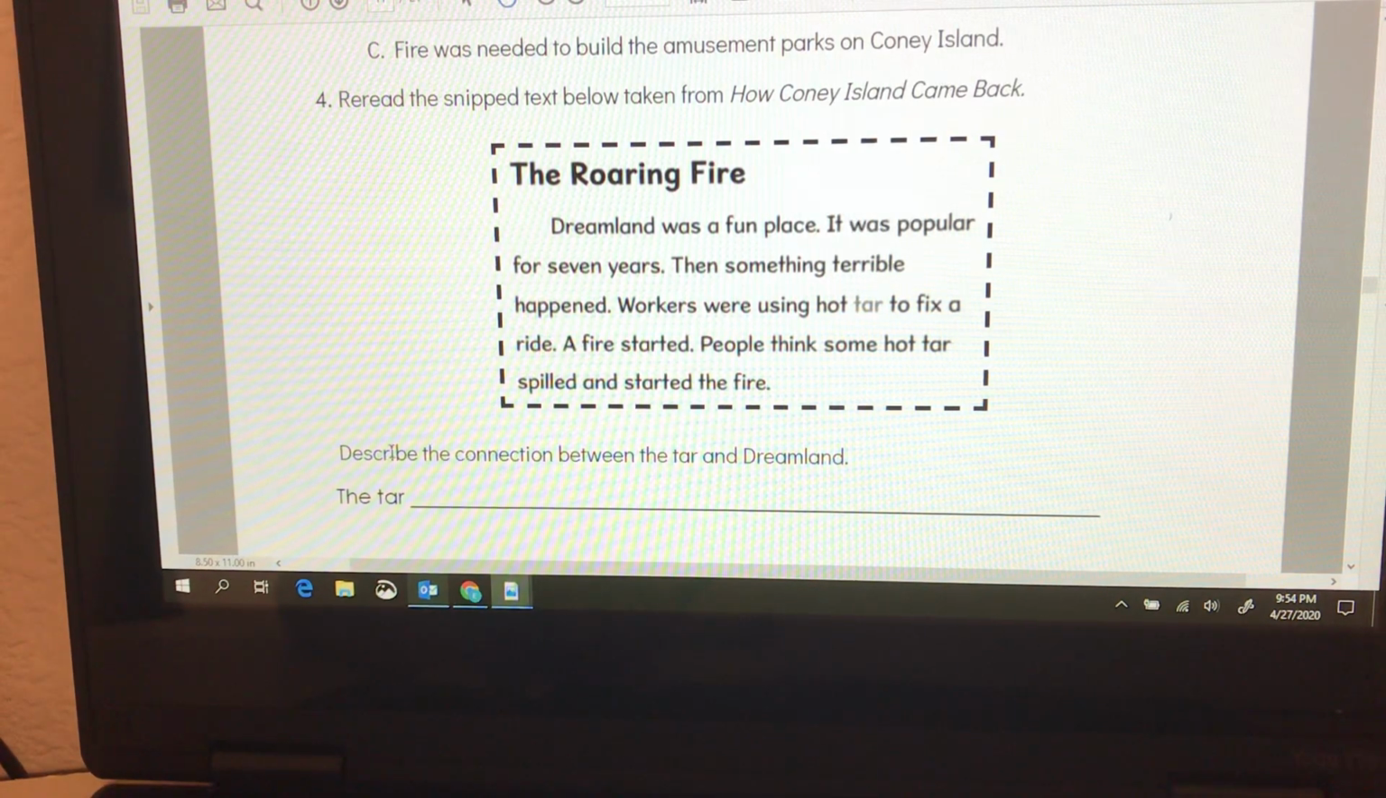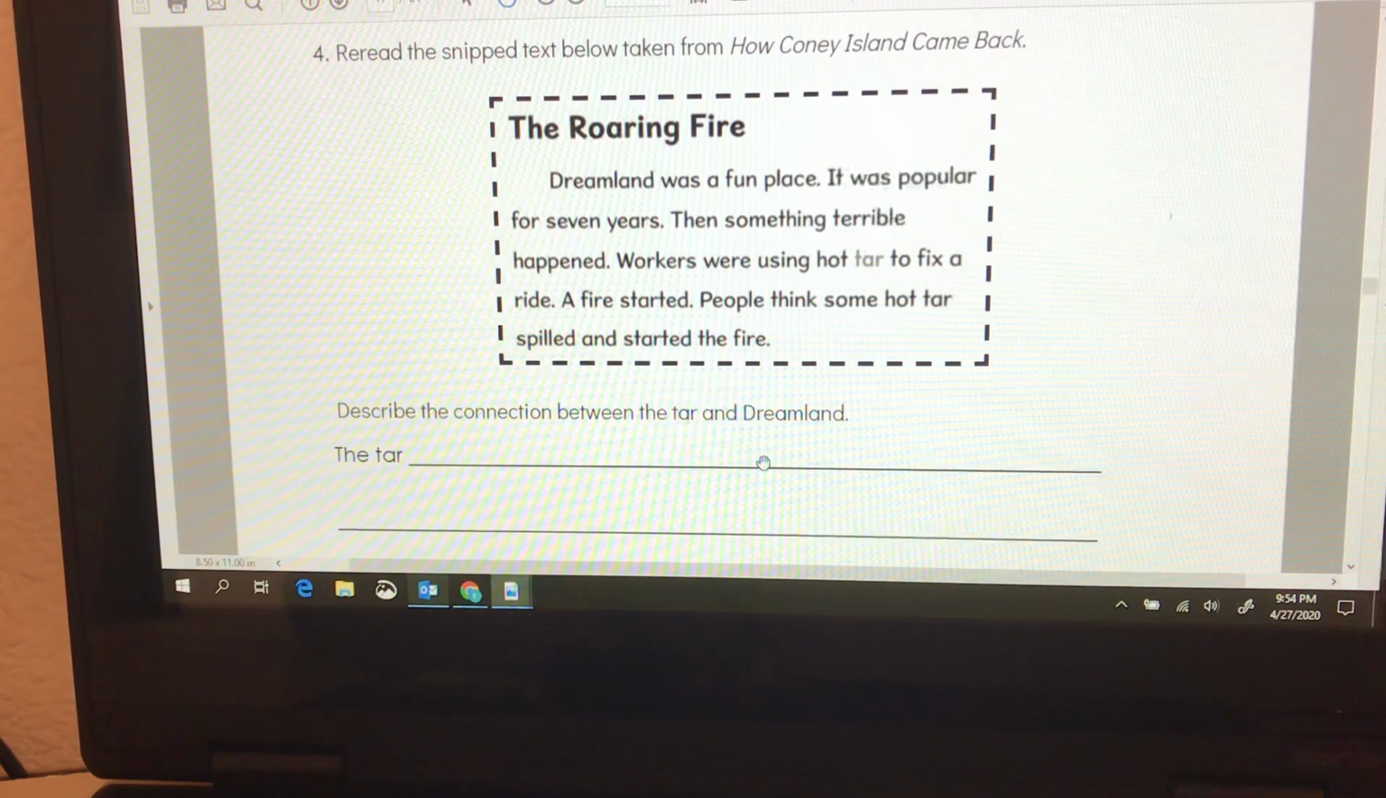All right, let's describe the connection between the tar and Dreamland. So, reading this information, what can you tell me about the tar and how it's connected to Dreamland? Think about maybe an event that happened that you read in the text.